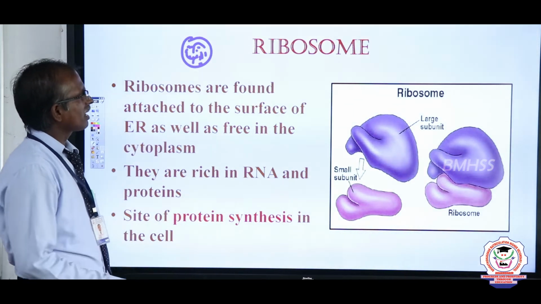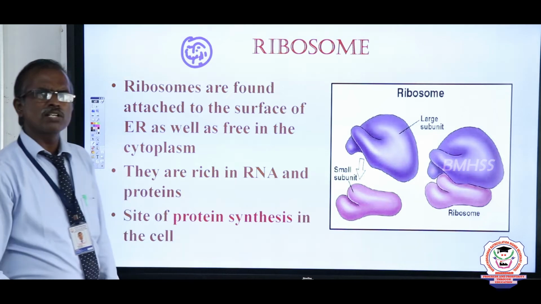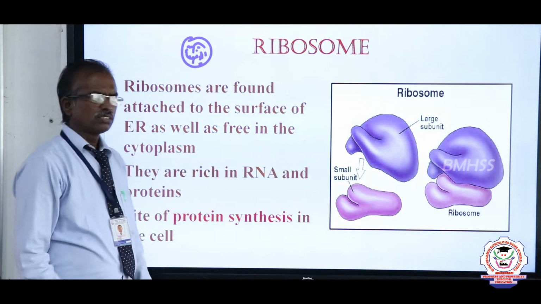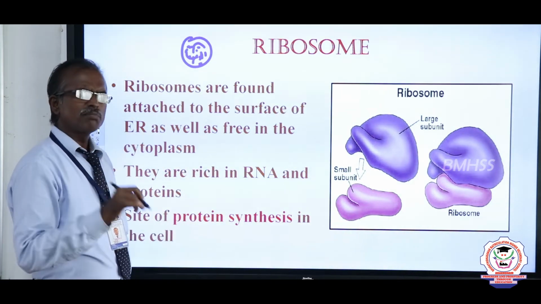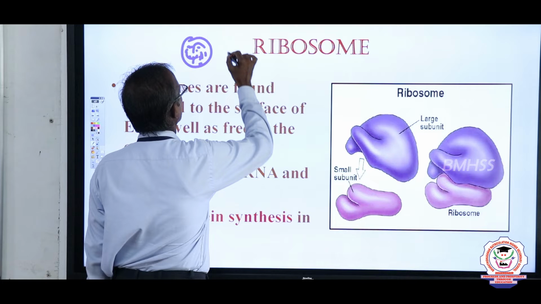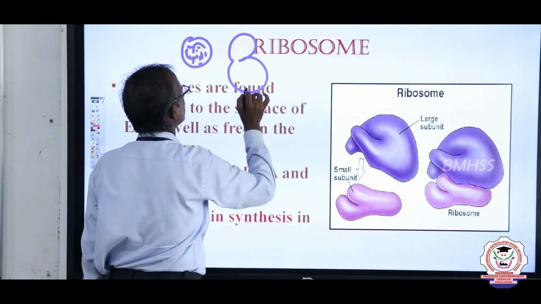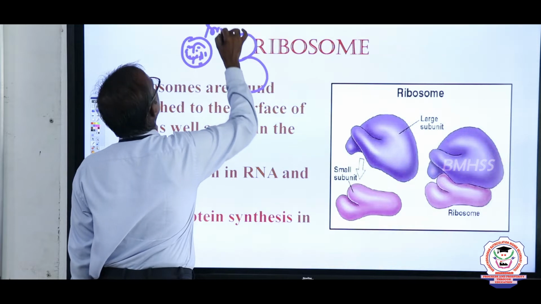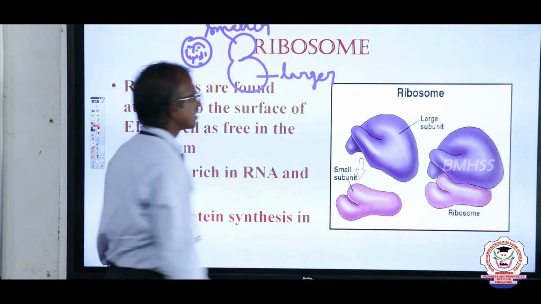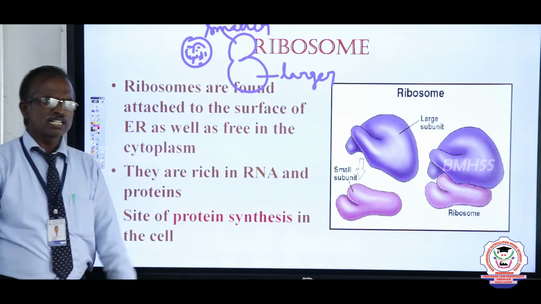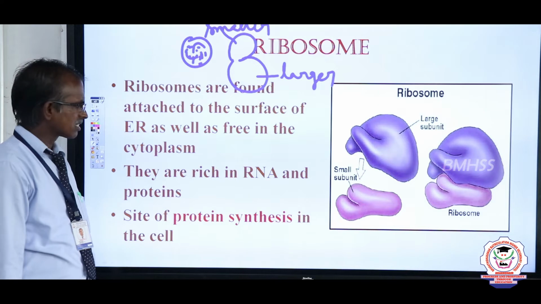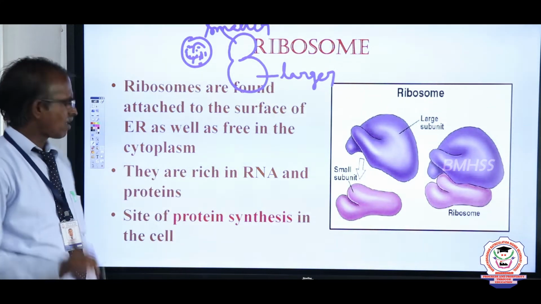The ribosomes are mostly attached on the surface of the endoplasmic reticulum and the outer membrane of the nuclear membrane, or they may be free in the cytoplasm of the cell. Each ribosome consists of two subunits, a smaller subunit and a larger subunit, which contain various enzymes that help to synthesize protein. So the ribosomes are the sites of protein synthesis.